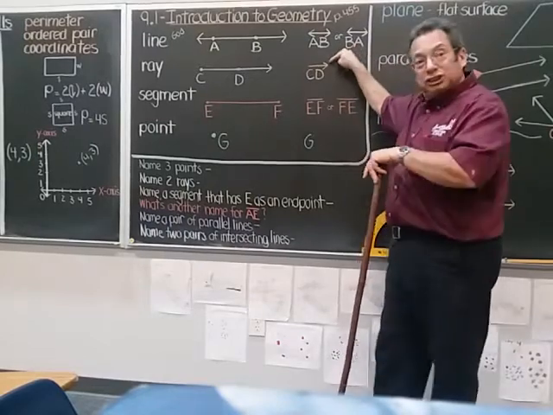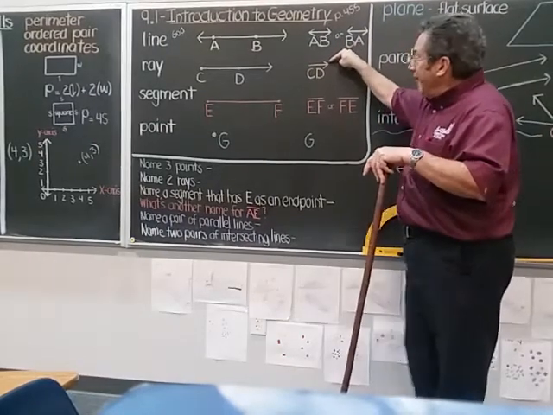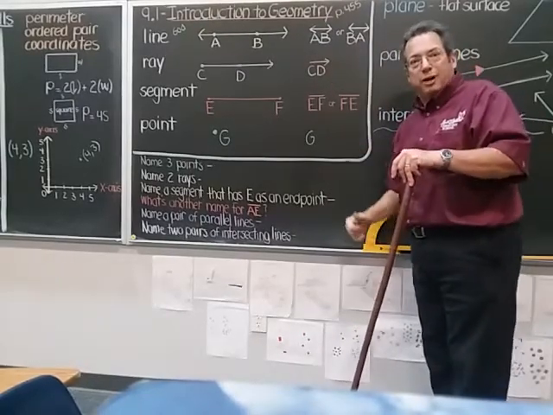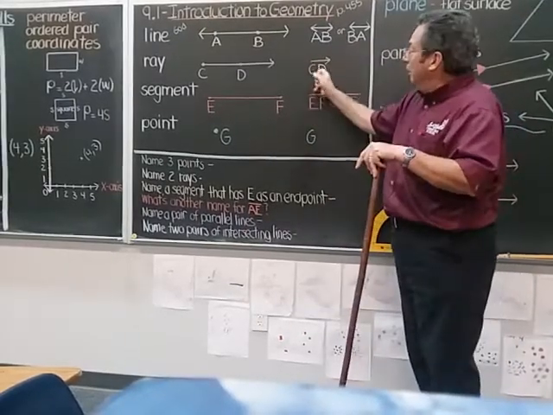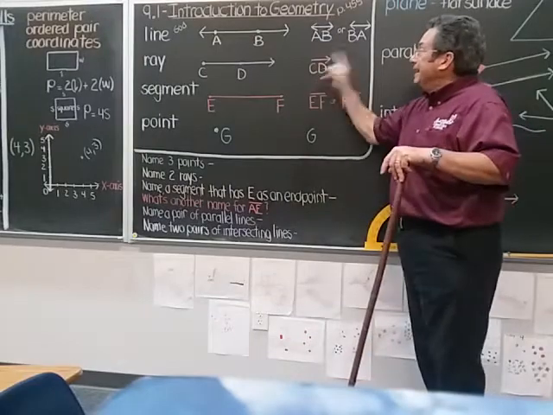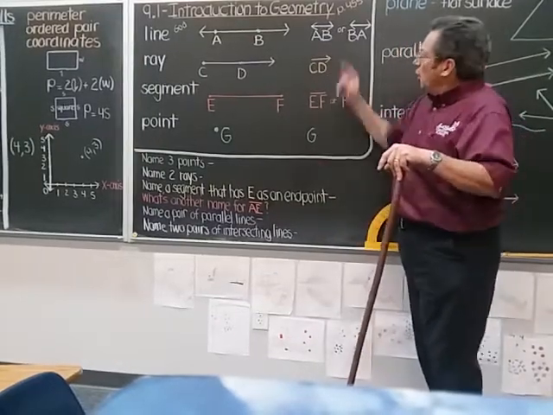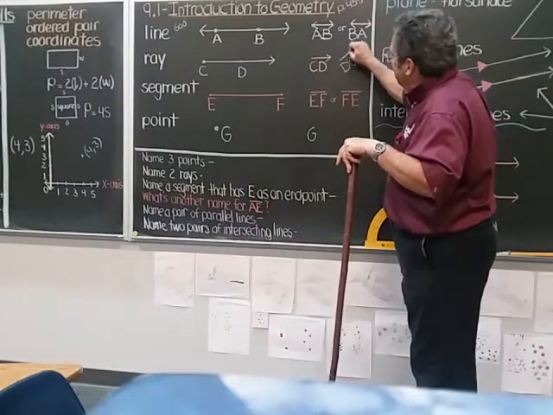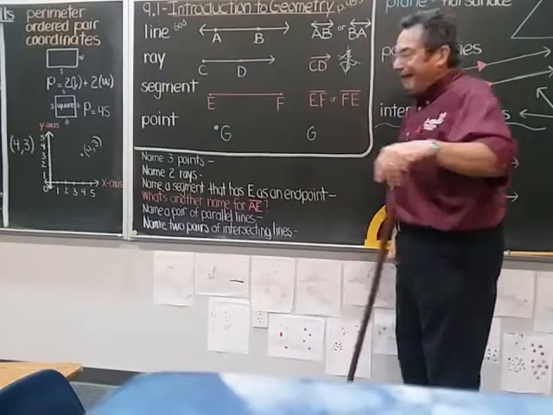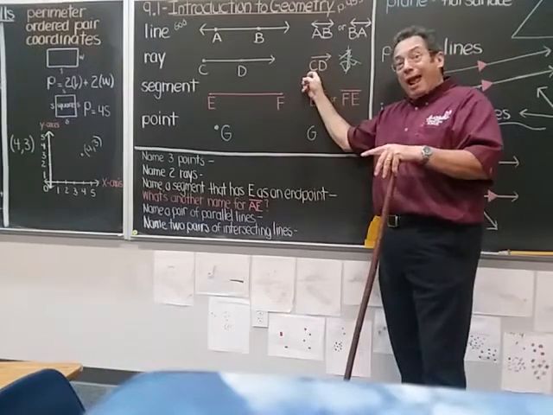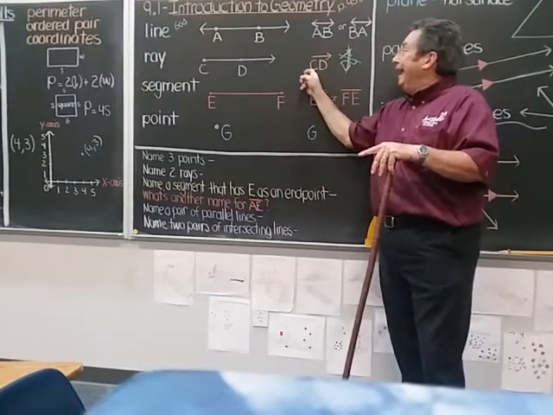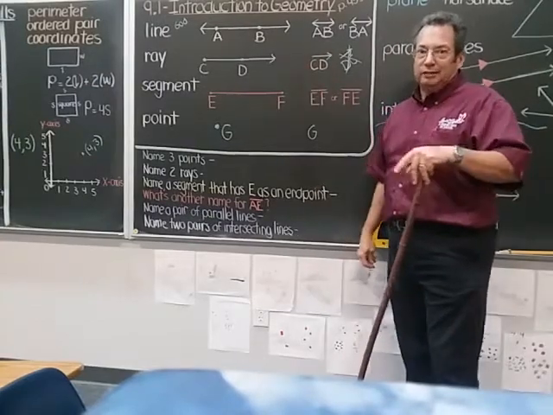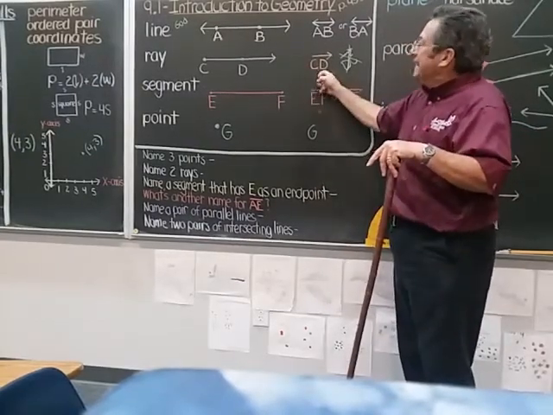Now you notice the symbol is different. Over the letters I have a different kind of symbol, and it always points to the right, no matter what direction the ray is pointing on the paper. You always name it with the symbol pointing to the right. So this is called ray CD. Now you cannot call this ray DC. No, it can't be, because when you name a ray, it only has one name. The endpoint is always first when you write the letters left to right. So this is ray CD.